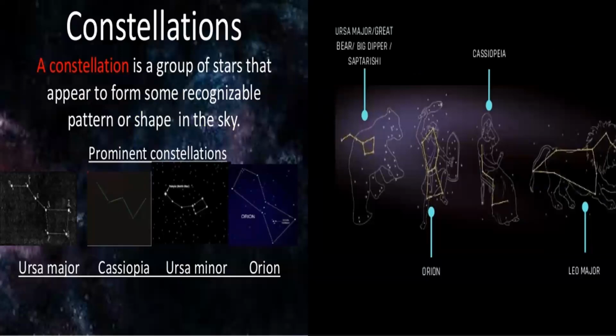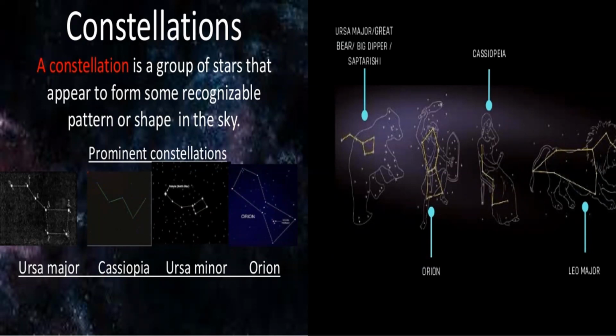Next, we are going to discuss constellations. First we will discuss what a constellation is. A constellation is a group of stars that appear to form some recognizable pattern or shape in the sky.